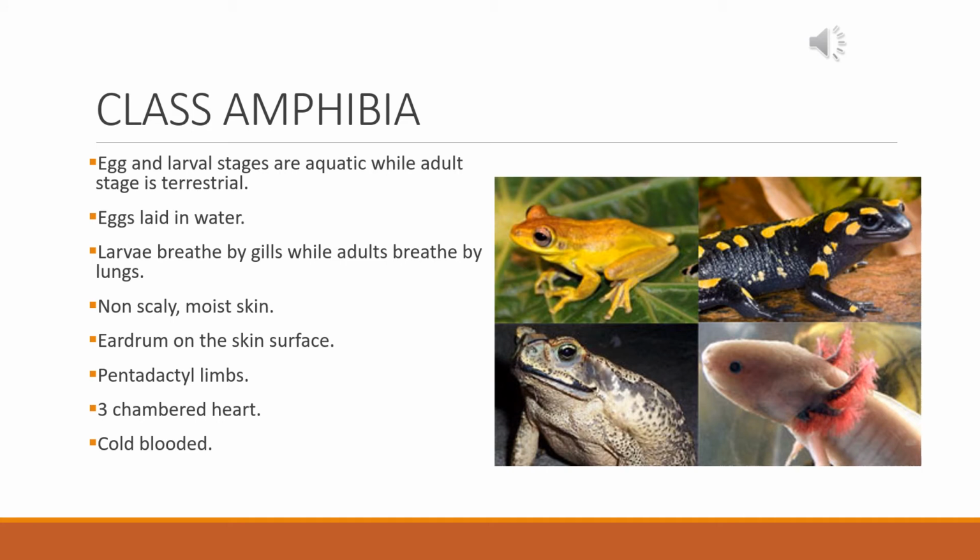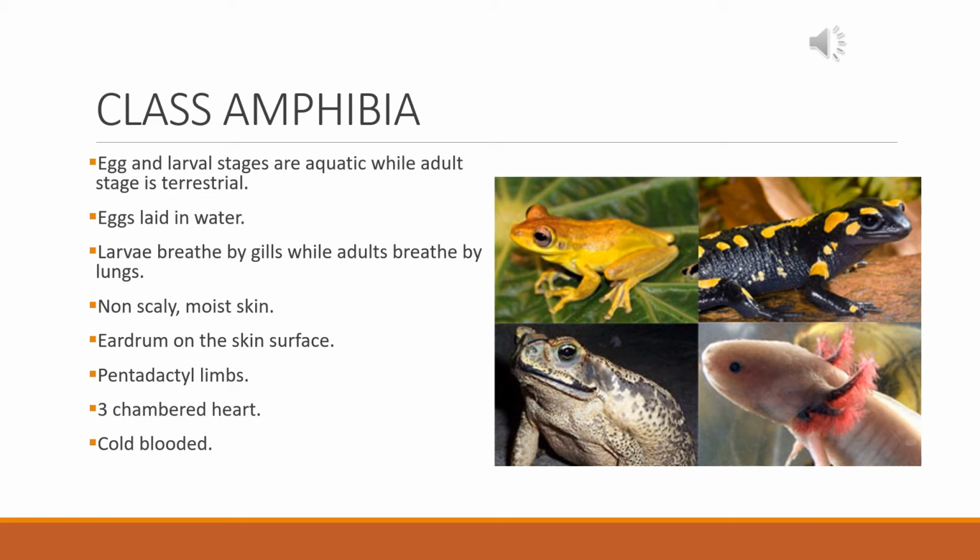The egg and larval stages of the members of class Amphibia are adapted to aquatic life, while the adults are adapted to terrestrial life. The larvae breathe by gills, while the adults in the terrestrial environment breathe by lungs. They have a non-scaly moist skin.